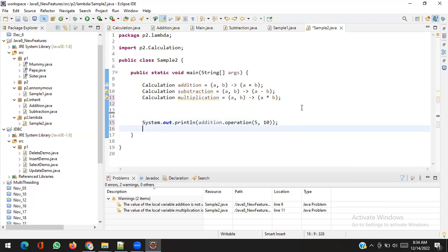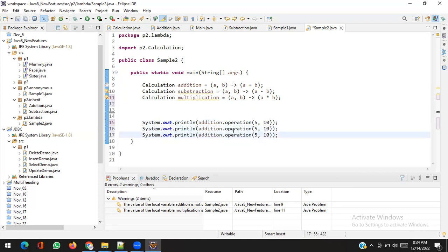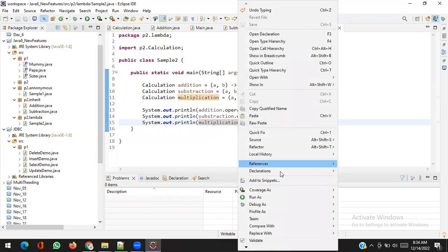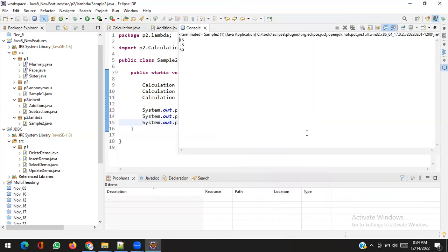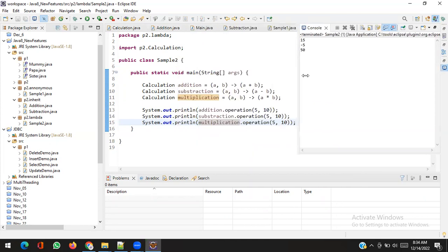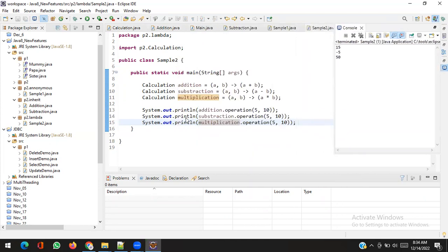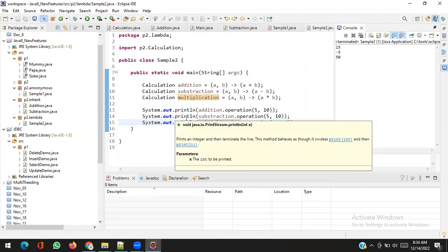Ctrl C, and it's a subtraction and it's a multiplication. Right click and run as Java application. Yeah, you can see. This is the lambda expression, and you can see lambda reduces the complexity and the length of the code.